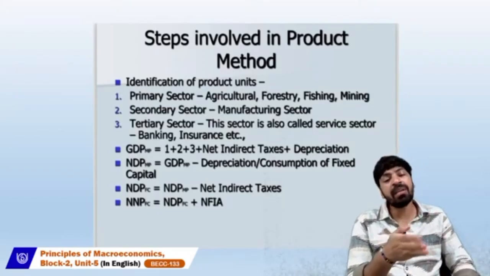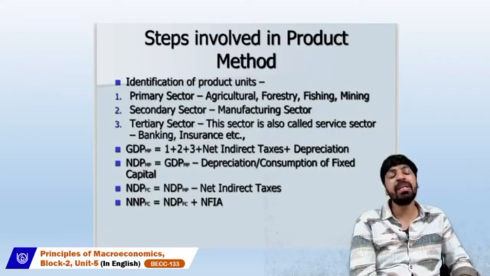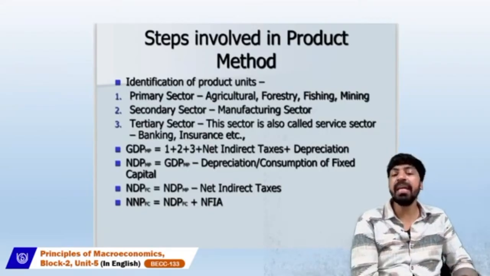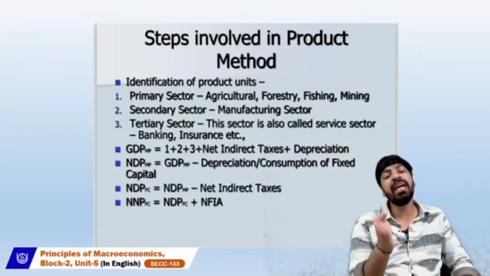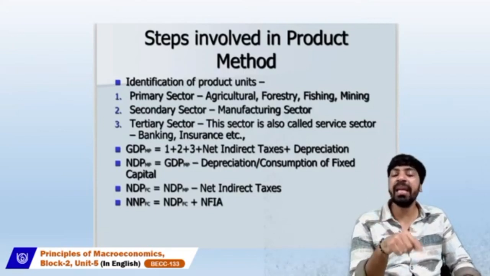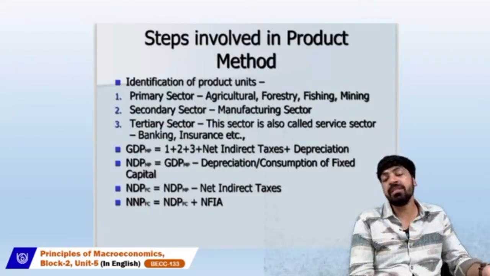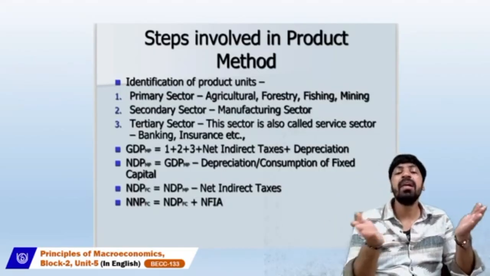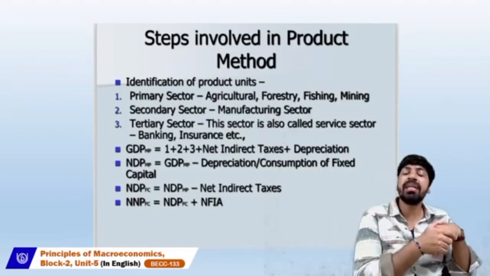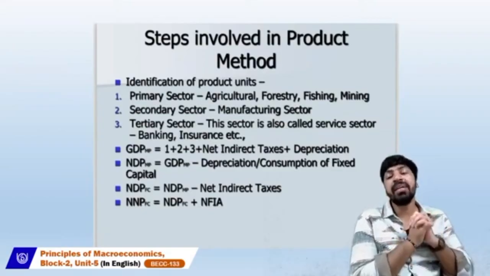Once you have calculated NDP-MP, use it to calculate NDP-FC. When going from market price to factor cost, you need to deduct the net indirect taxes.